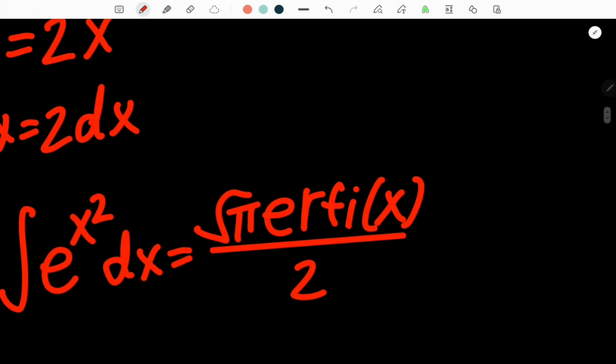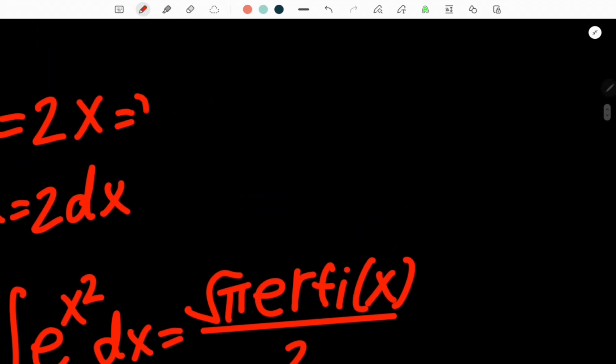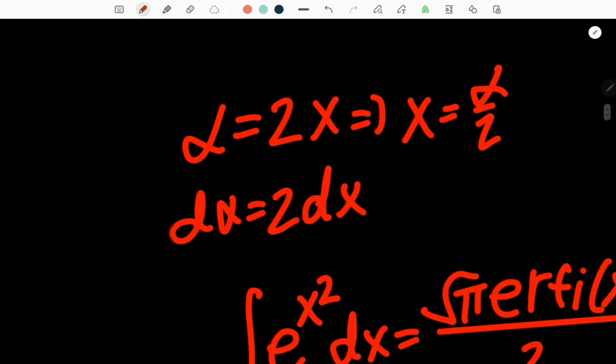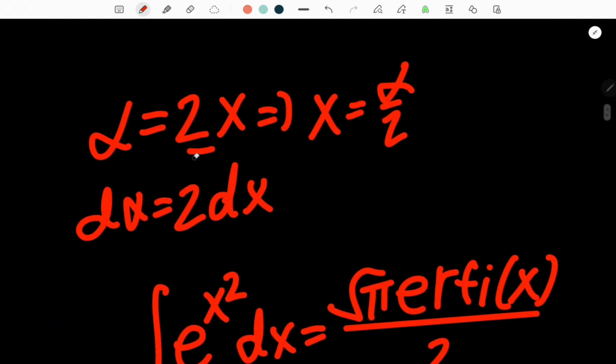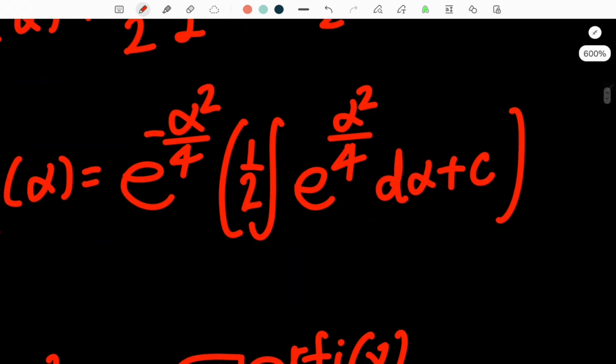Except we need to go back to alpha. So we have just an x. Well, we know that x equals alpha over 2, because if we divide both sides by 2, we get x equals alpha over 2. So we'll just have an alpha over 2. There we go. This integral is now equal.